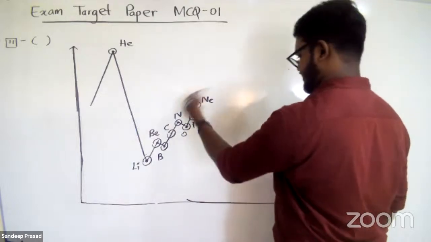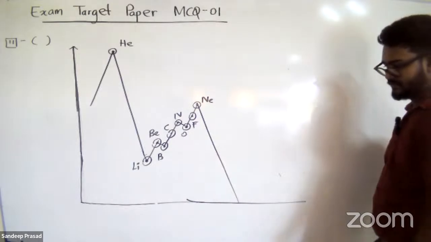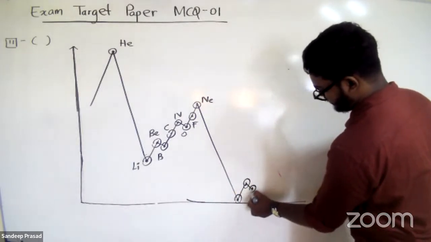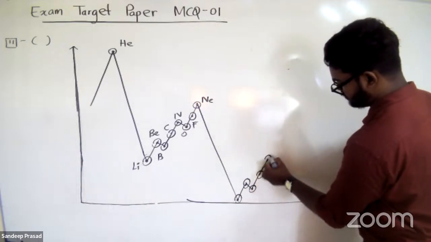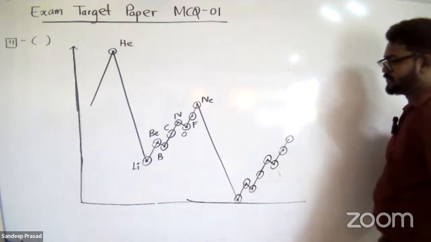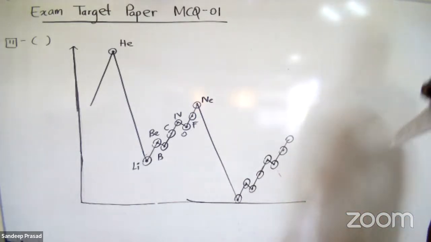You can see the same variation for the third period elements also: sodium, magnesium, aluminium, silicon, phosphorus, sulfur, chlorine, argon. So you can see the same repeating variation for the third period elements also, right?